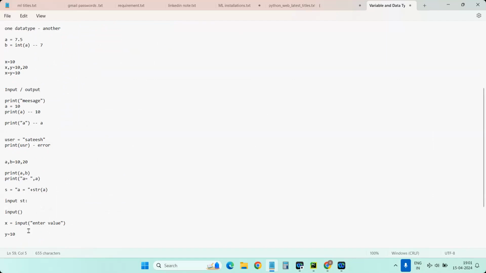Any doubts as of now? So till the point clear, or any doubts? Clear, sir. Good. So we will see some basic examples then.